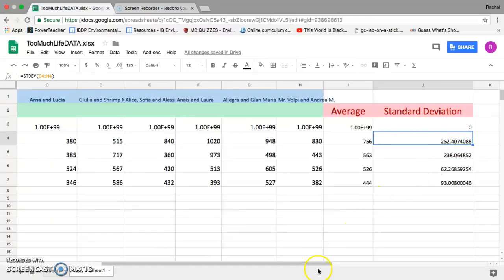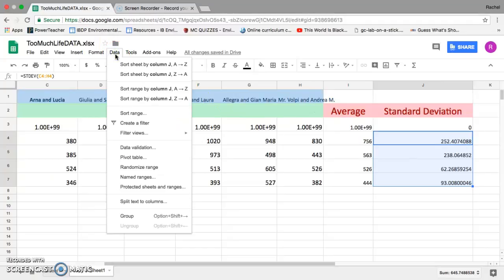So that means that most of our numbers fall within 252 seconds below or above the mean. So that's actually a really big range. As we go down, 238 is a pretty big range. Then they're getting a little bit smaller with 62 and 93. So those ones were more consistent. So we're just trying to get a look at those numbers and figure out how we did overall.